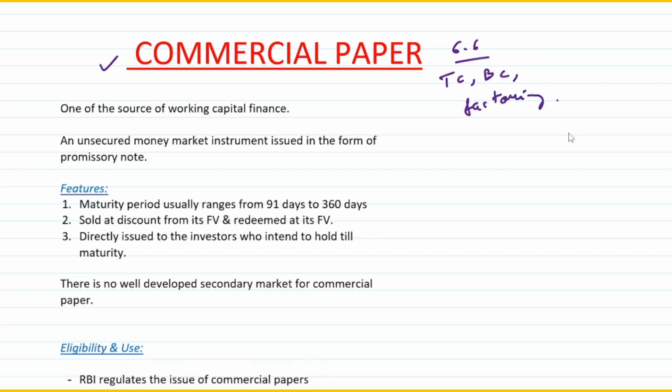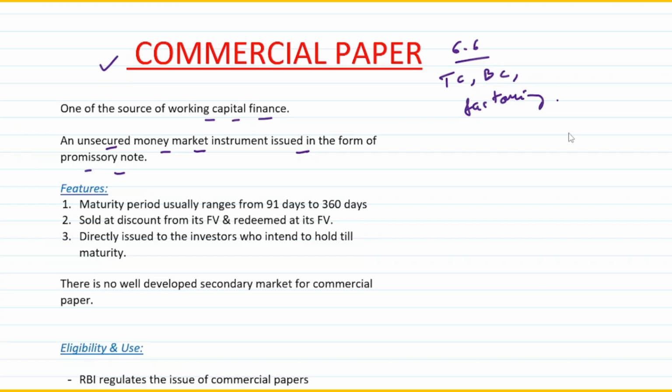Now, as I've already told you, it is one of the sources of working capital finance. So what exactly is a commercial paper? It is basically an unsecured money market instrument, that means there is no security, no collateral given when you issue a commercial paper. It is issued in the form of a promissory note.